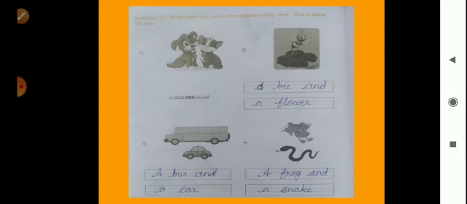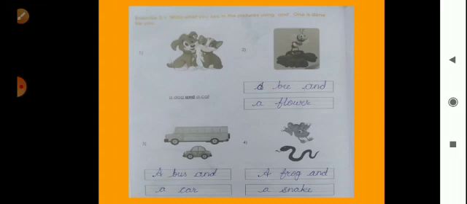So we will see the use of and. When we use and to join words or sentences that are related to each other, ऐसे things जो एक दूसरे से related होते हैं, that time we use and. Okay. For example, Rohit has a dog. Rohit has a cat. So how can we join these sentences? We can say that Rohit has a dog and a cat. Okay, means we join these sentences with and. Okay, so this is joining word.